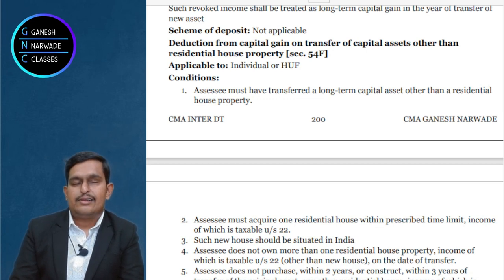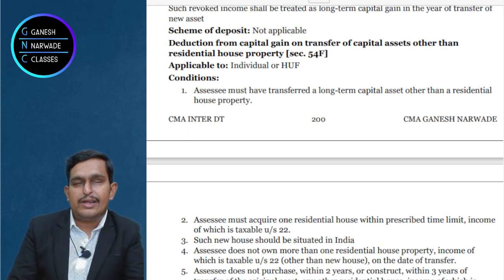That means the residential house property which you are going to buy must be there, it must be owned, and it should not be used for business and profession. Chalo, I forgot for some seconds, but I remember now. So what is section 22 talking about? There must be a house property, it must be owned and not used for business and profession.